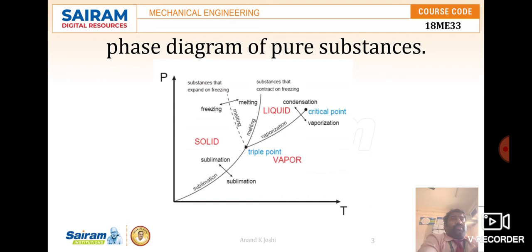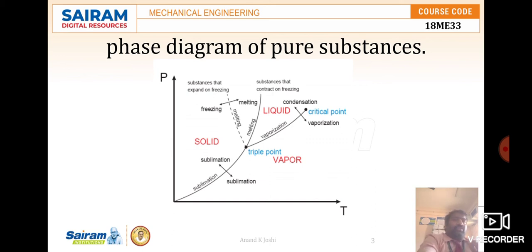Suppose you take carbon dioxide, which has a triple point above 1 atmosphere. It sublimates under atmospheric conditions, that is, it becomes dry ice. This is one of the fantastic changes in a pure substance. And if you take water, the most common working fluid, we are mainly interested in the liquid and vapor regions, hence mostly in boiling and condensation.